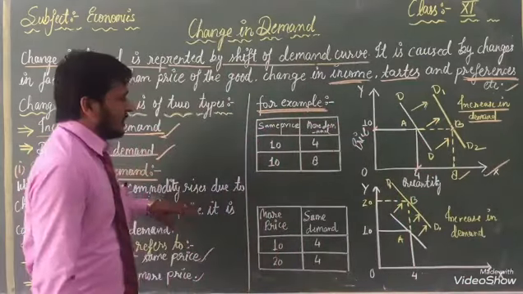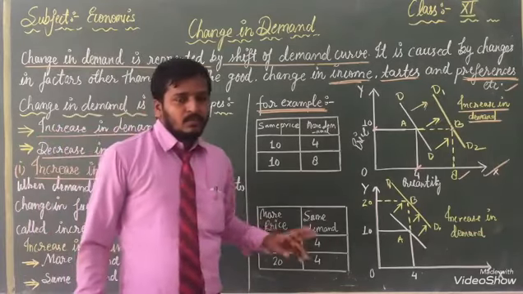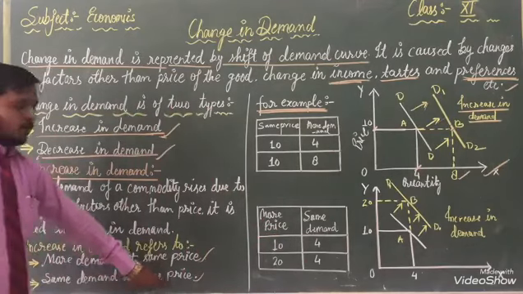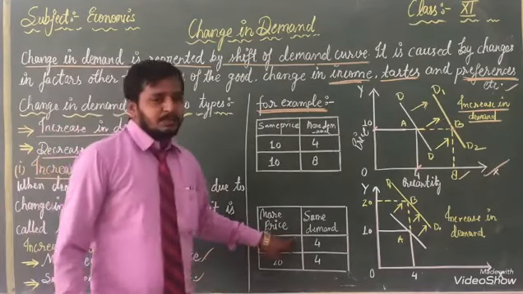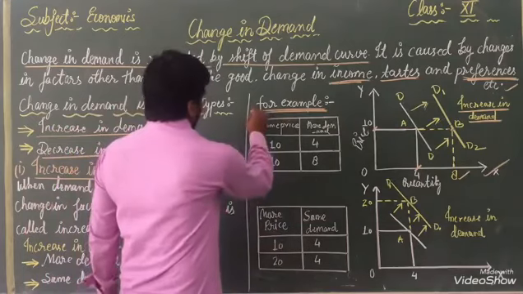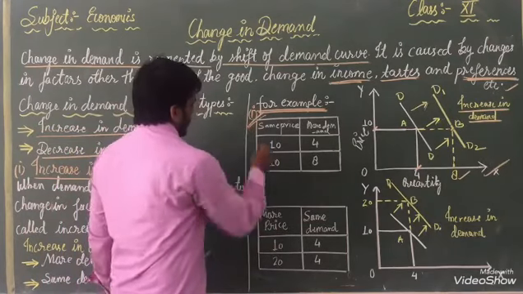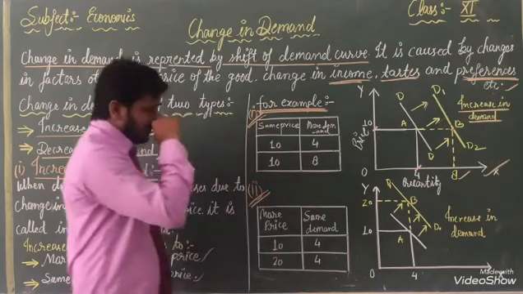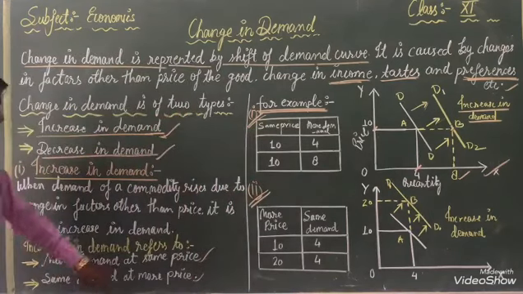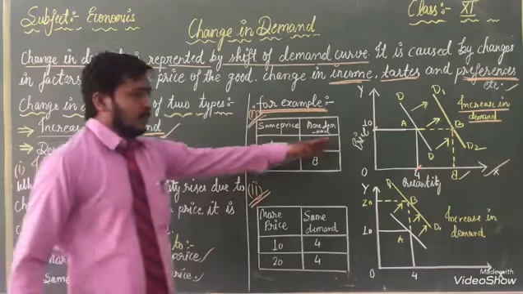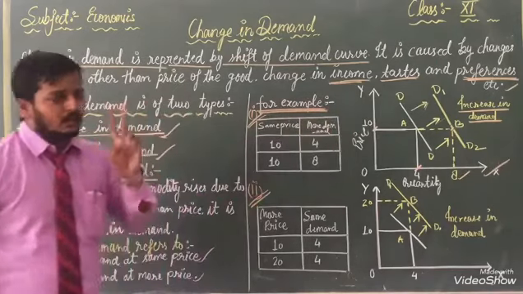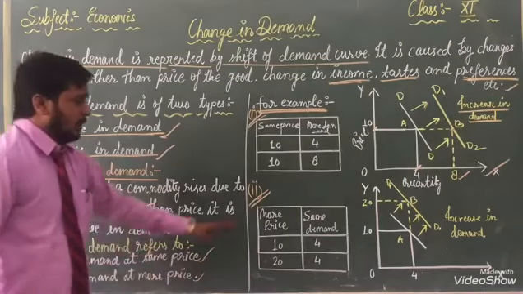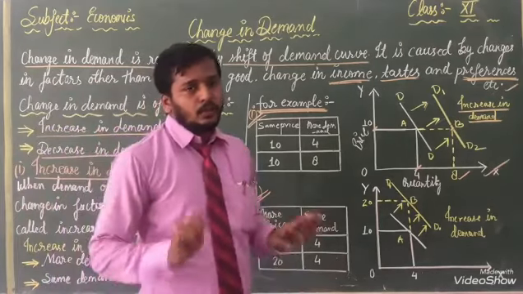And the second one is in front of you. Second topic, same demand and more price. The same thing we will explain here. Suppose this is the first one, and now this is the second one. First one, more demand at the same price, we have explained here. The second one is given in front of you: same demand at more price. With the help of this table, we will know it.